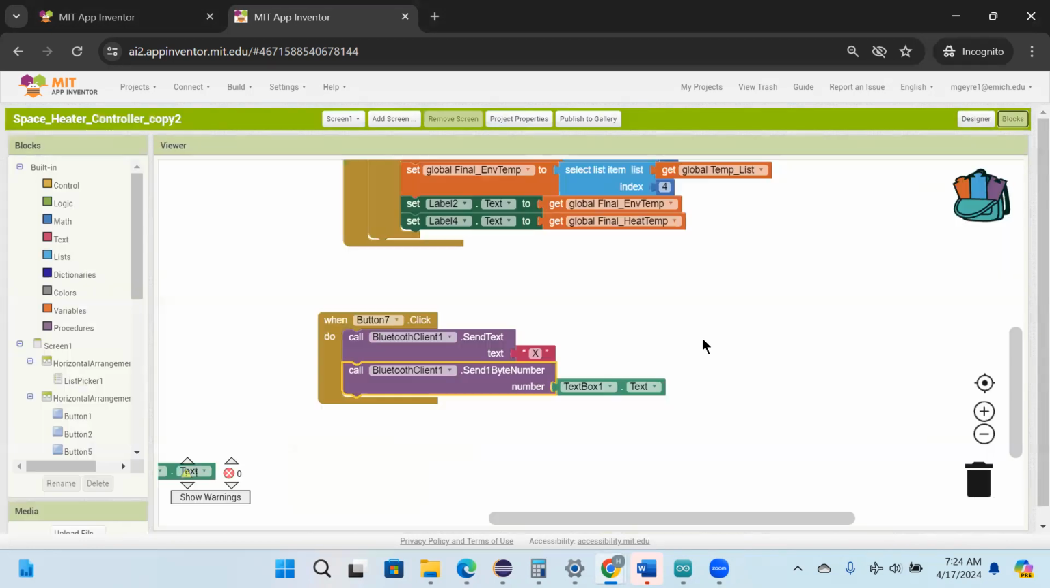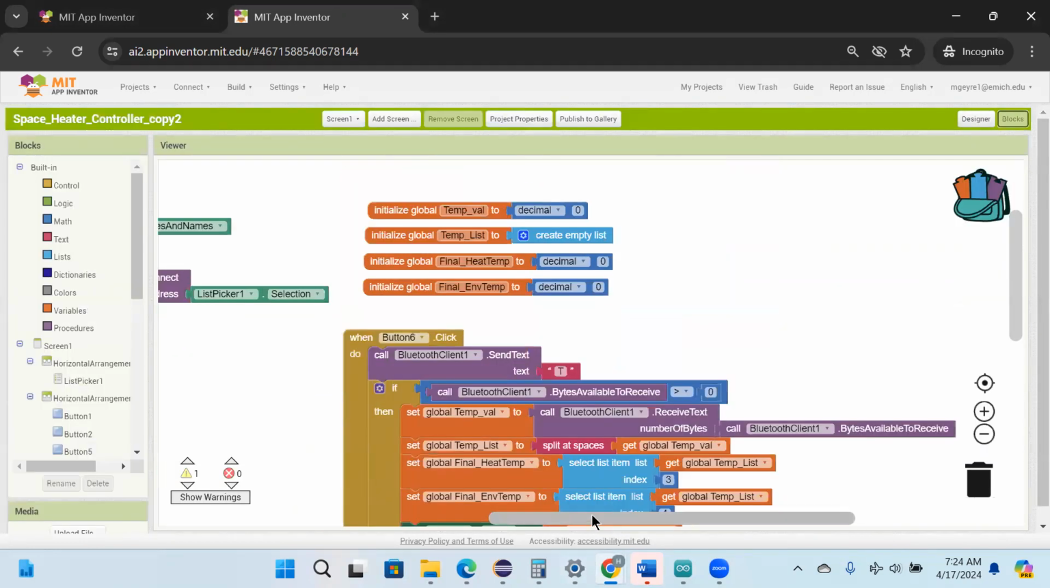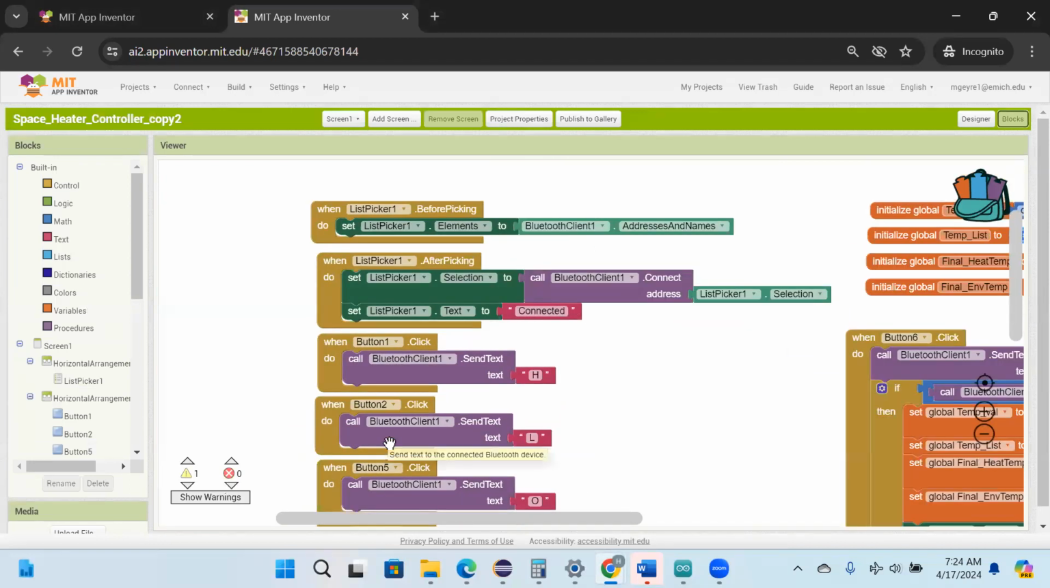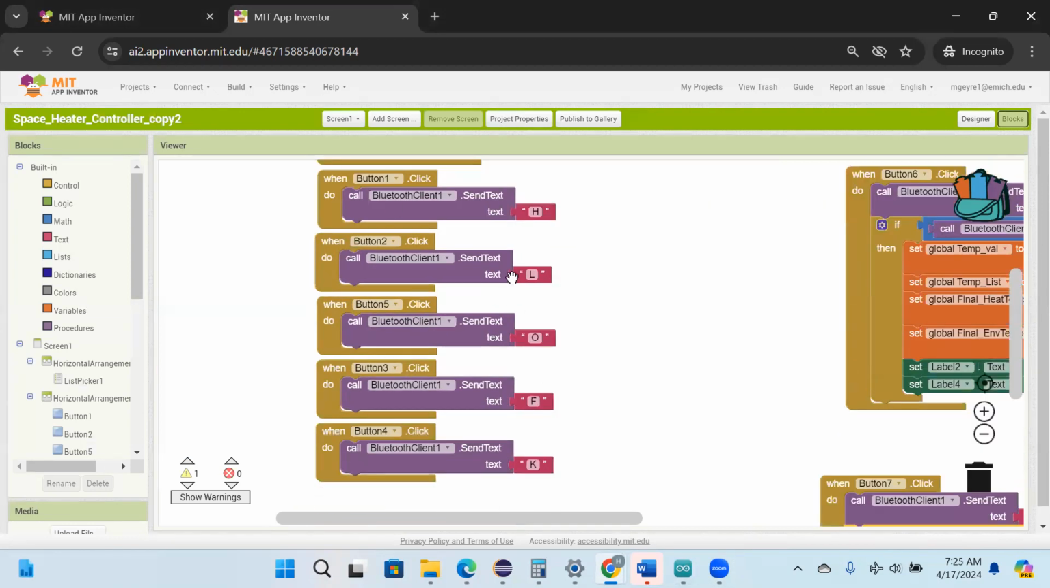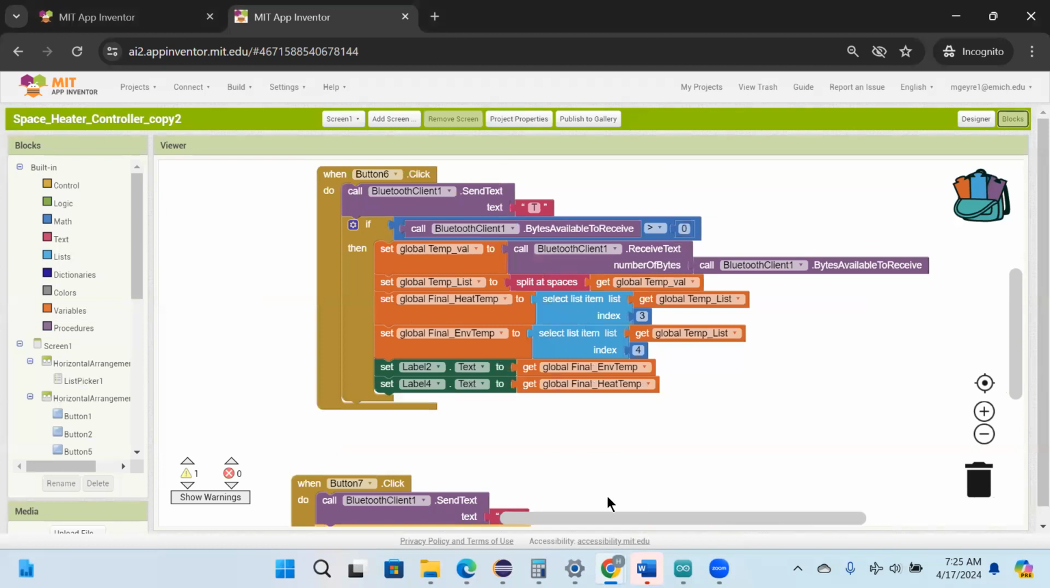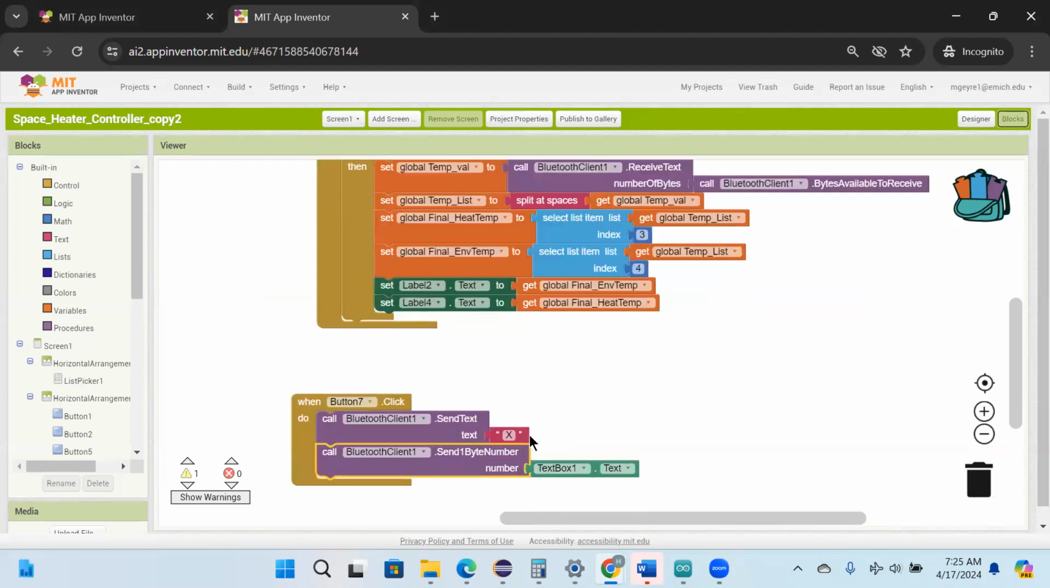Going over the MIT blocks quickly. You can see over here, list picker to get the Bluetooth. I think that's pretty standard. And then over here, these buttons just send to the code, or to the serial monitor, saying, hey, what do we want to do? High heat, low heat, basic. Over here, this is where we do the little array splitting stuff. It looks harder than it actually is.